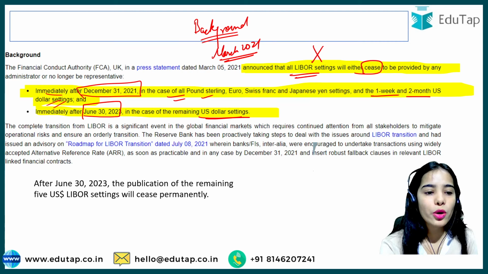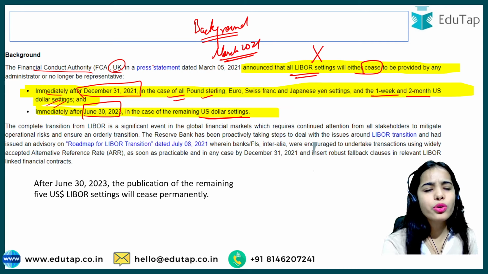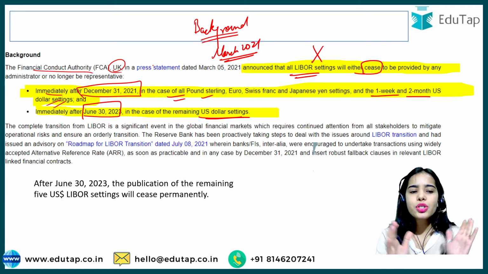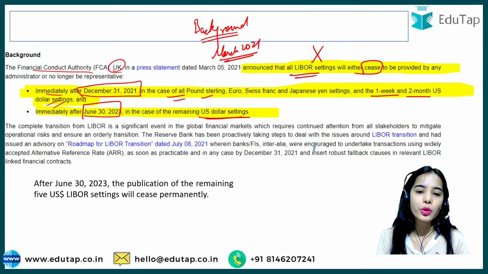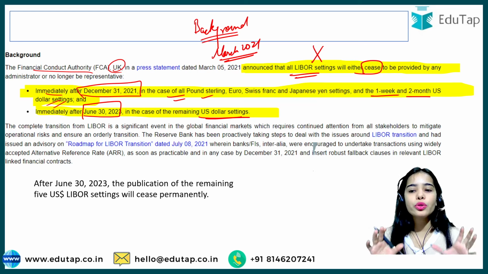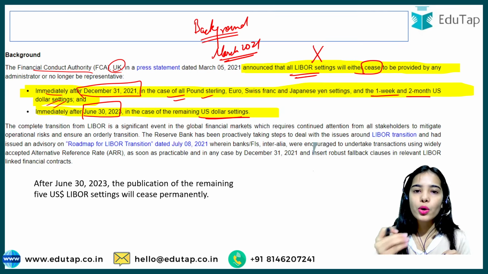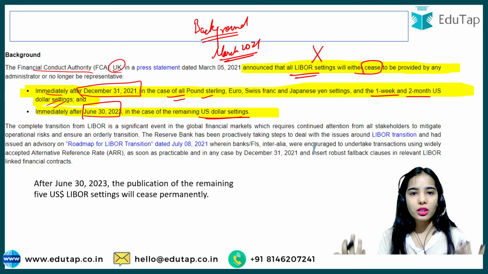Okay, so I hope you have understood that for the FCA UK, you do not have to remember the dates and such. Just remember that the FCA UK came out in March 2021, and it said that we are going to stop the Libor settings, or make them no longer representative for the reference rate.